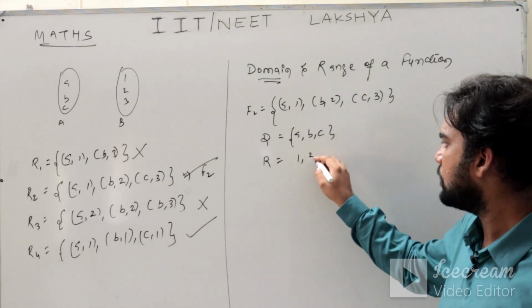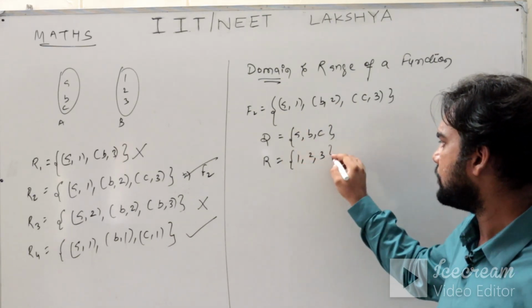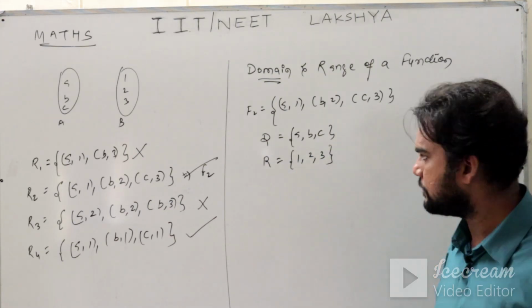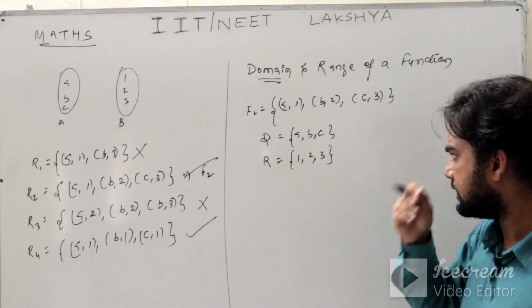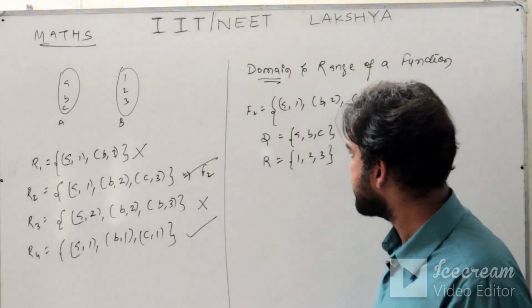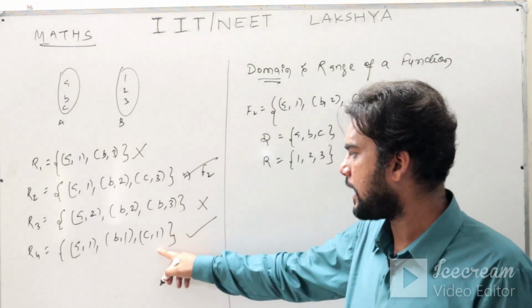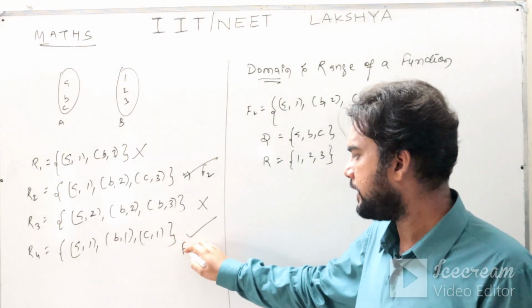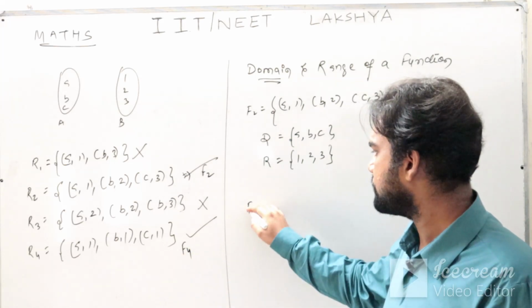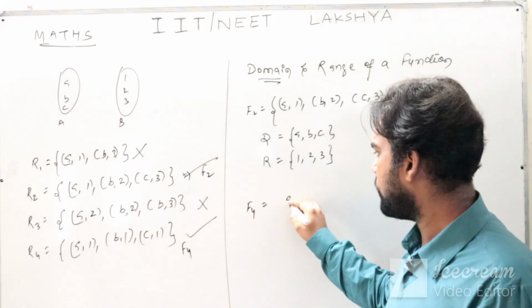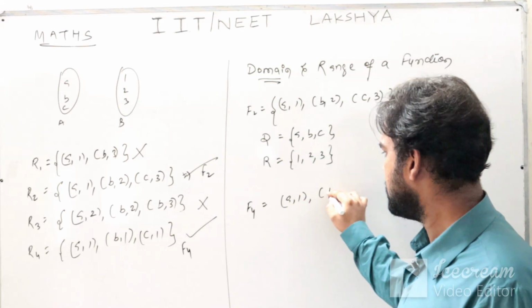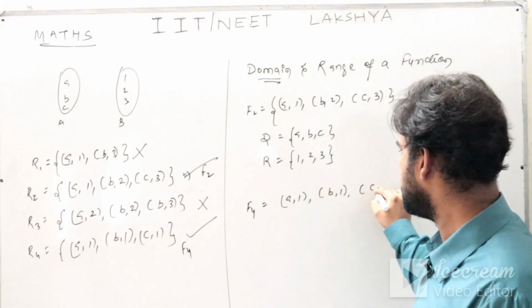So that is your 1, 2, 3, that is your range of the function. This is your domain, this is your range. I hope this is clear to you. Now R4 is also a function, so let me denote it as f4. So f4 is basically (a,1), (b,1), (c,1).